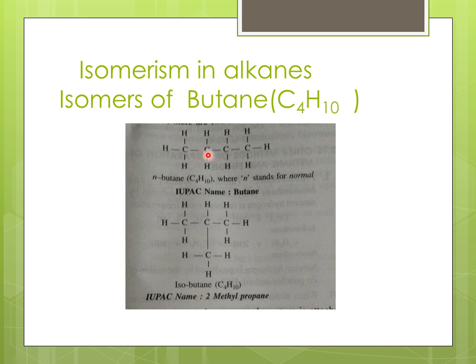This is the structural formula of normal butane. The second one is isobutane, whose IUPAC name is 2-methylpropane. So butane shows two isomers, normal butane and isobutane or 2-methylpropane.